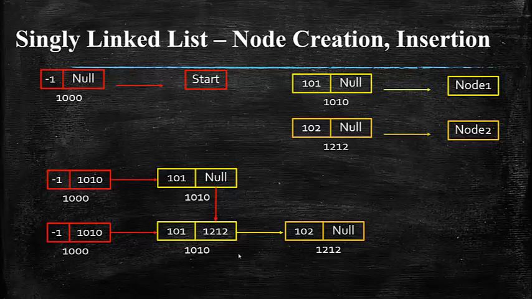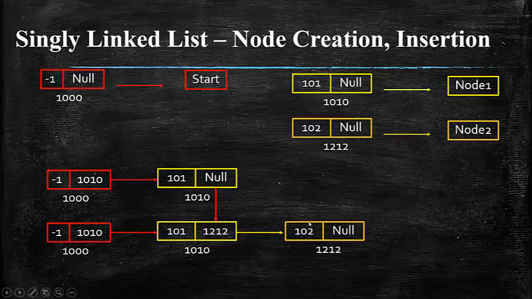So now if you see, the address of your second node is 1212, that is a dynamic memory allocation. So always remember, once the next node has been created and you're trying to insert it in your linked list, whenever you find a pointer value null in that particular linked list, that null pointer value should be updated to the memory location of the newly created node.